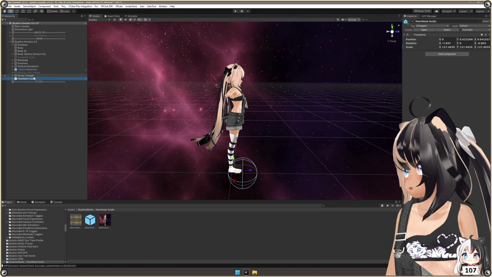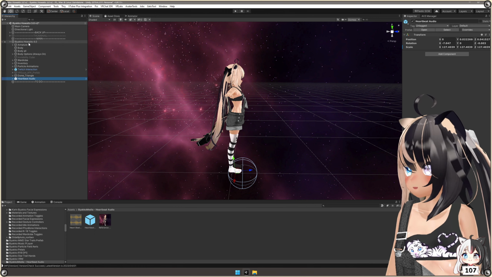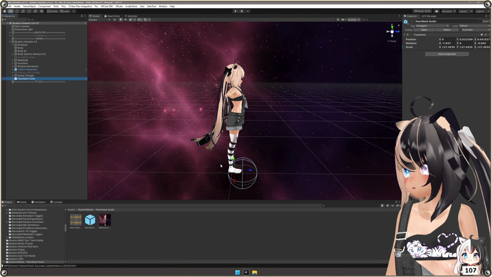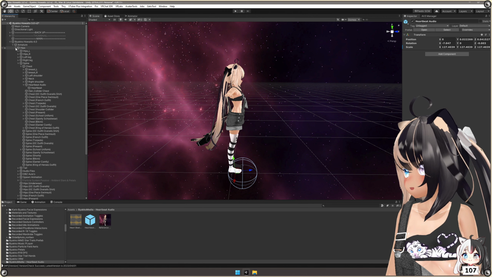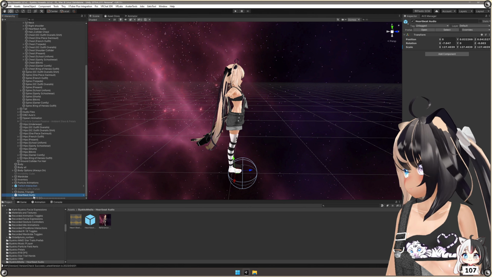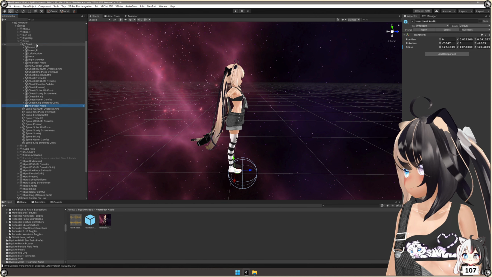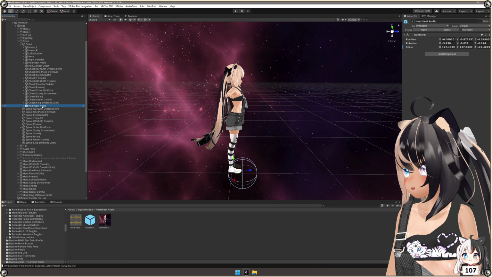Once you've done that, the heartbeat audio is now on your avatar, but it's not inside any of your bones yet. You want to make sure that you put the audio on your chest bone. So go right ahead and open your armature, open your hips, open your spine, and go to the chest. This is where you drag and drop the heartbeat audio.